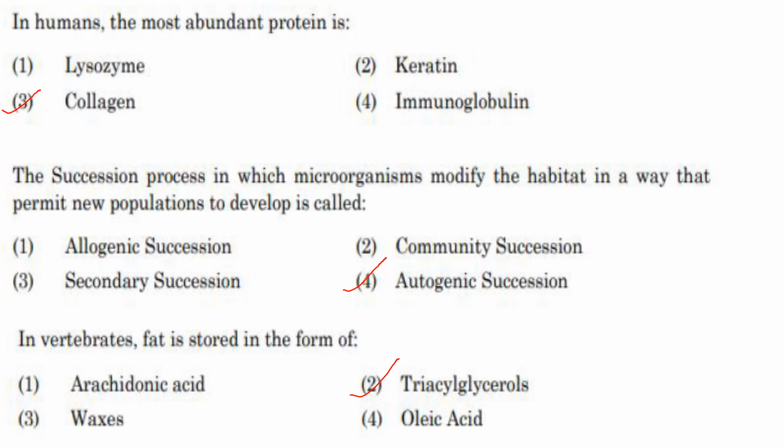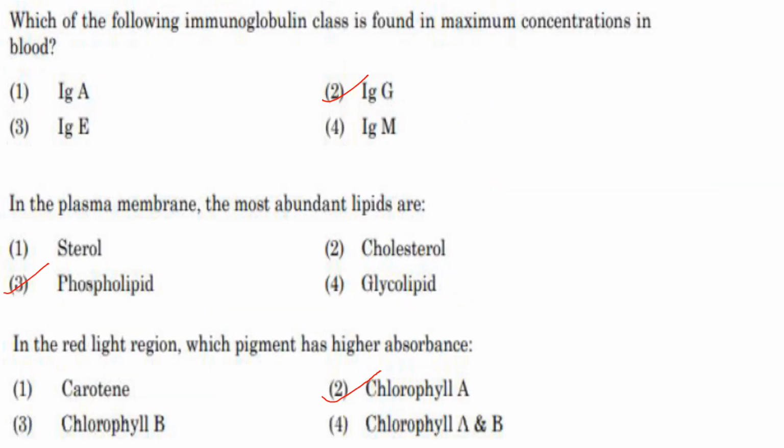In vertebrates, fat is stored in the form of triacylglycerols. Answer is option 2. Then next one. Which of the following immunoglobulin class is found in maximum concentration in the blood? Okay, it is IgG, immunoglobulin G. Answer is option 2. In the plasma membrane, the most abundant lipids are, of course, phospholipids.